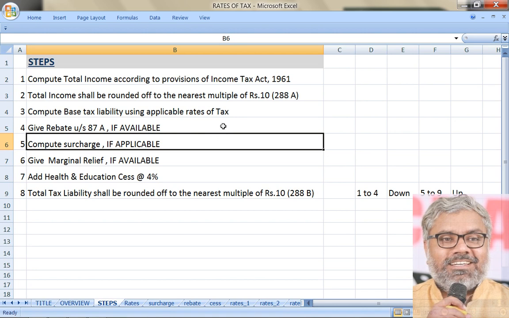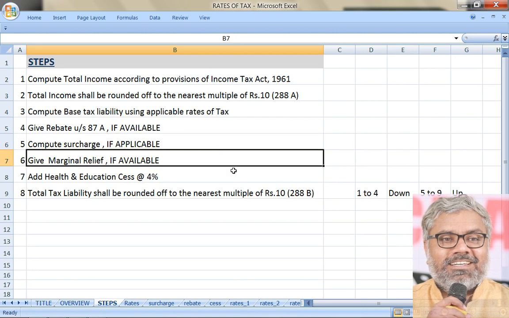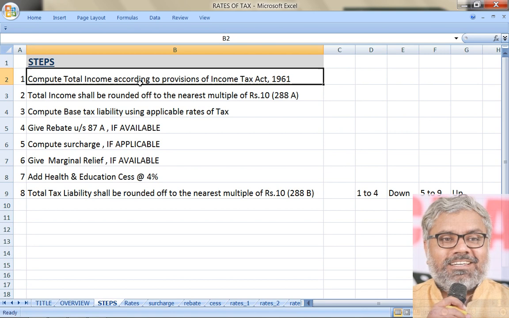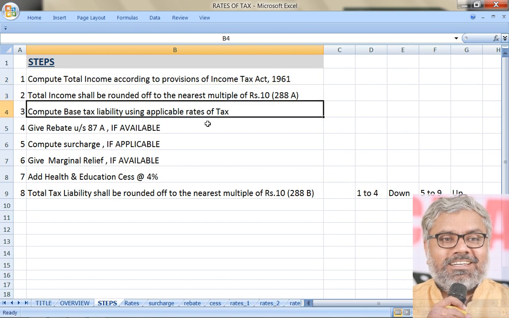If there is a surcharge applicable, then that has to be calculated and added. However, where there is a surcharge, there is a possibility of marginal relief. All these names we will discuss separately. So what we have here: total income, first rounding, then base tax liability using the applicable rates of tax. This is the major, starting step actually.